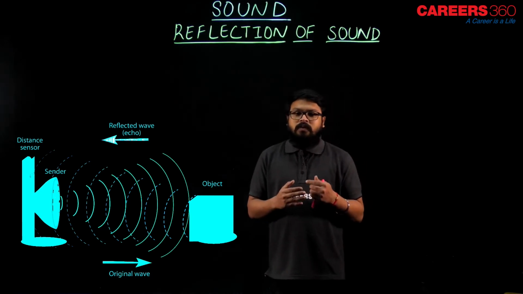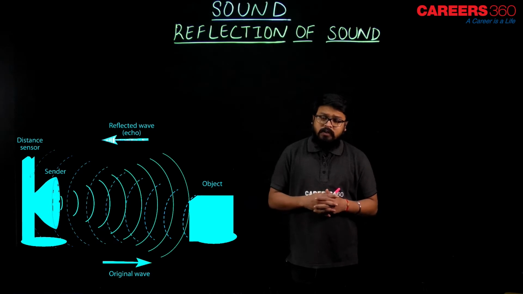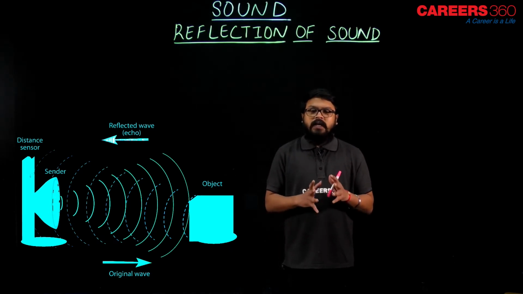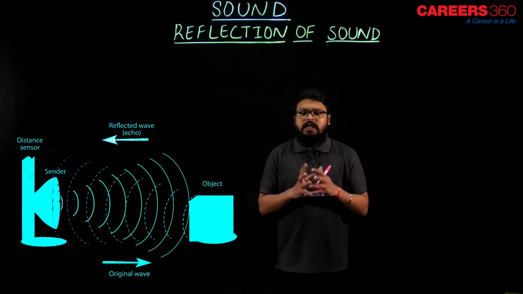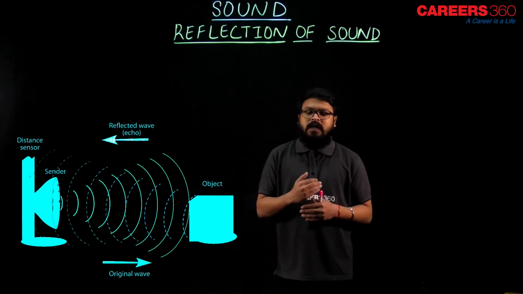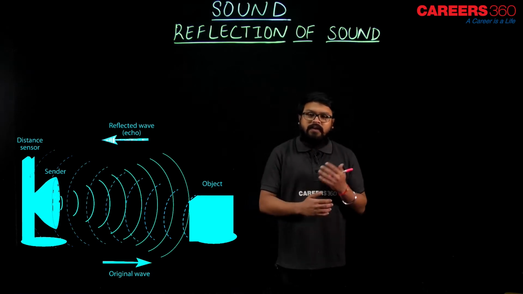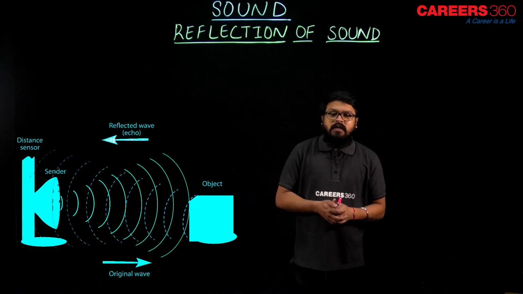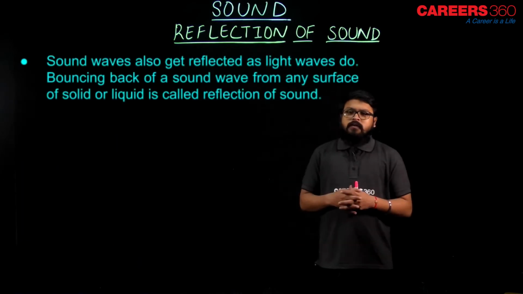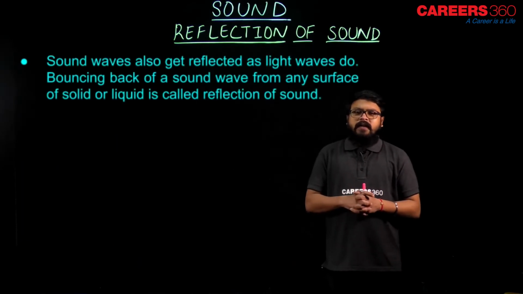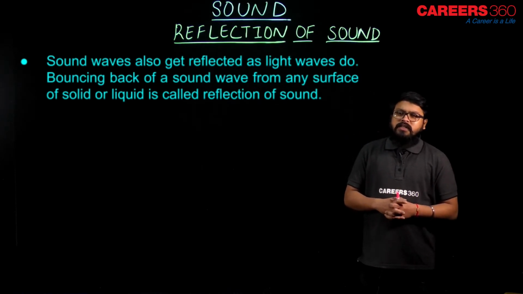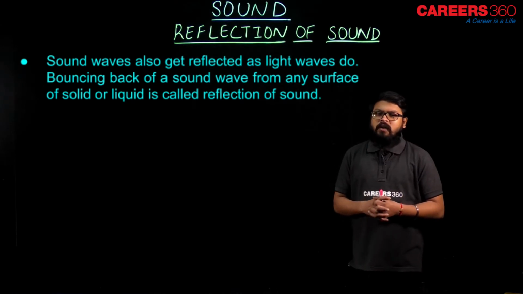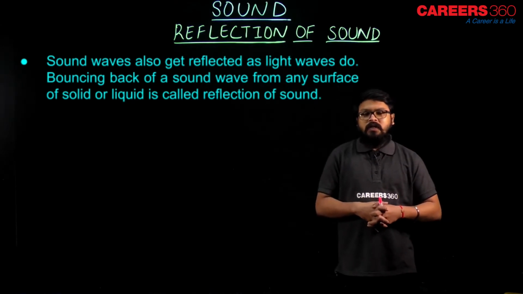What is that? Echo. I hope you have heard the word echo, which we are going to study in detail in the coming lectures, but let me tell you what echo is. The reflected sound wave, after bouncing back or getting reflected from any hindrance or any object, is nothing but echo. So sound waves also get reflected as light waves do. Bouncing back of a sound wave from any surface of solid or liquid is called reflection of sound. I hope you got that right.